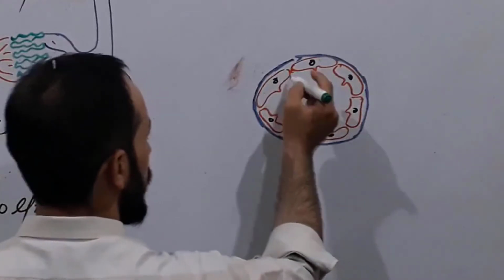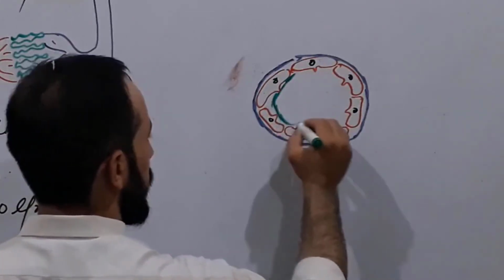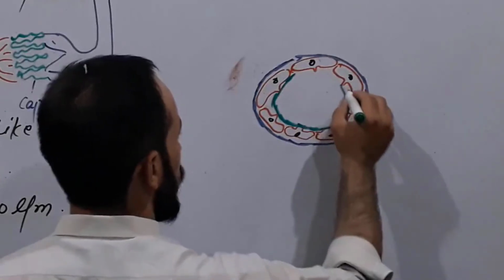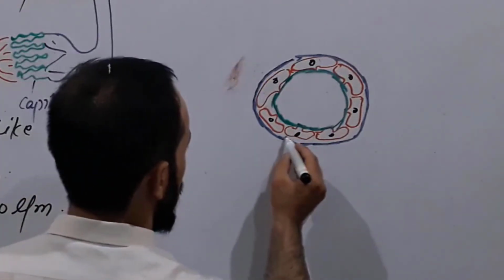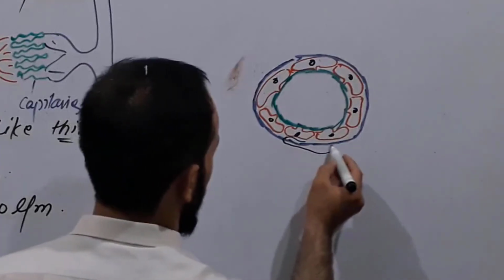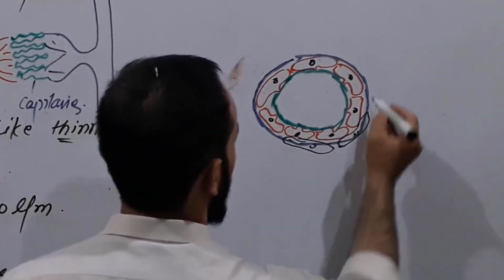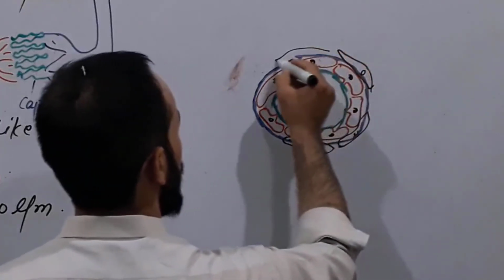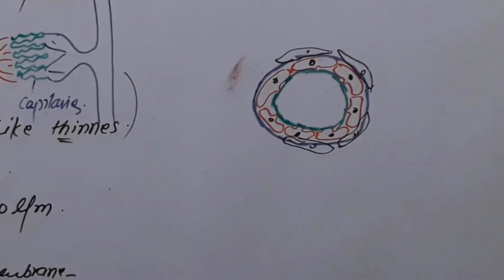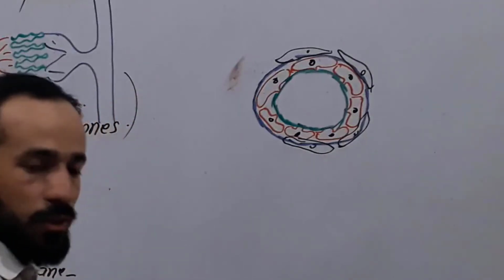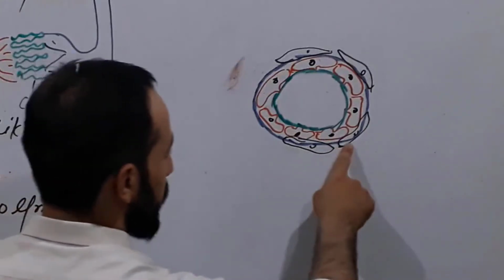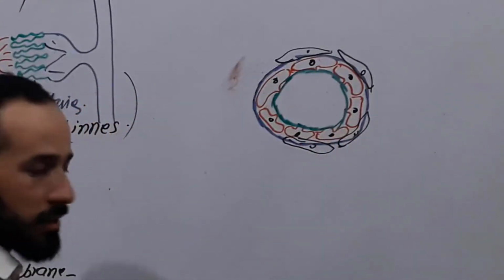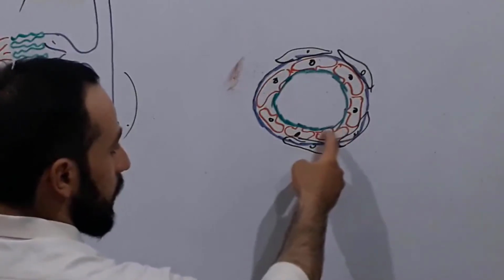Then on the inner side there is a protective carbohydrate and protein layer. This layer is called the glycocalyx. And here we have some other cells, and these are pericytes. These pericytes are responsible for protecting these endothelial cells, and if for some reason the endothelial cells are damaged, these pericytes will start multiplying and fill that area.